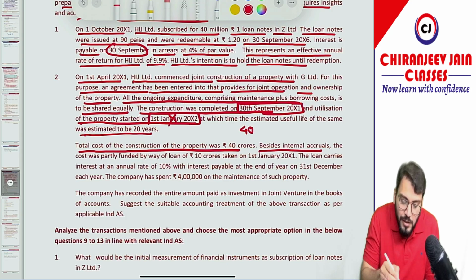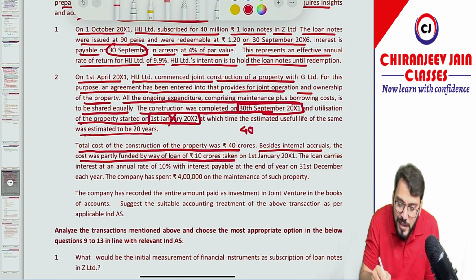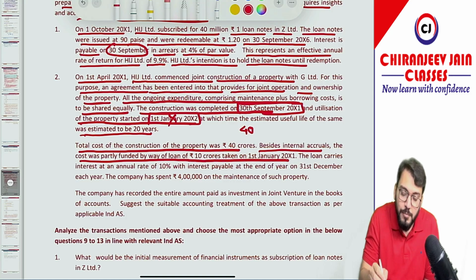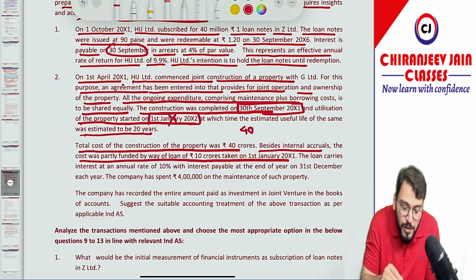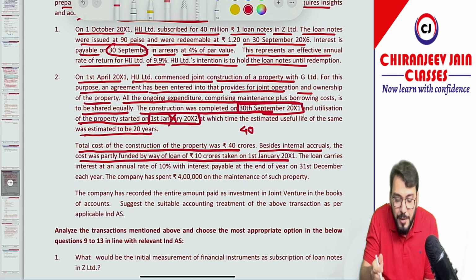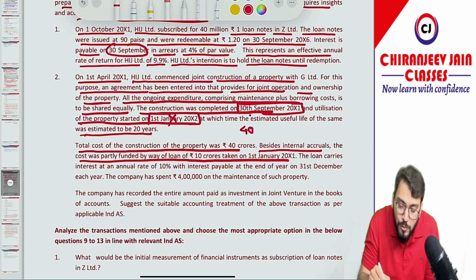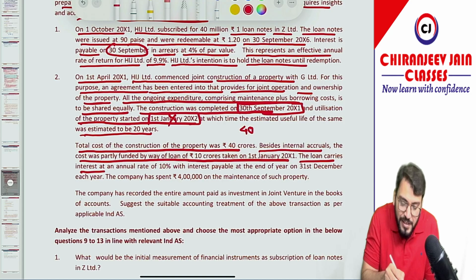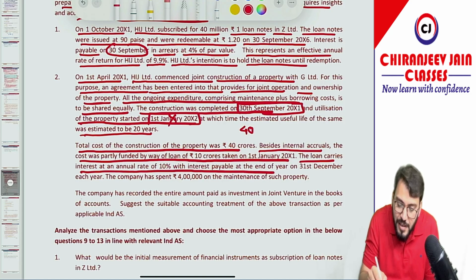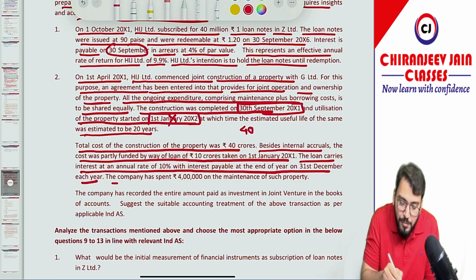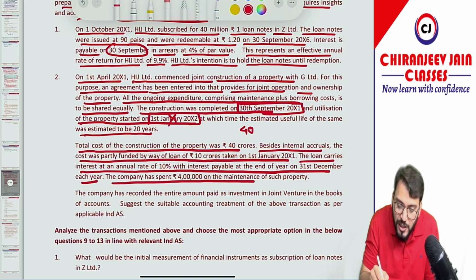Besides interest accrual, the cost was partly funded by a loan of rupees 10 crore taken on 1st January 2001. But the construction started from 1st April 2001. The borrowing cost will be capitalized from 1st April 2001 till the asset is ready for use, meaning up to 30th September 2001. The loan carries interest at an annual rate of 10%, payable at the end of the year on 31st December each year. The company has spent 4 lakh on maintenance of such property.